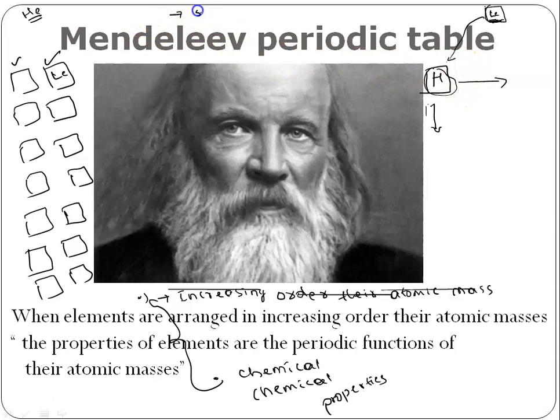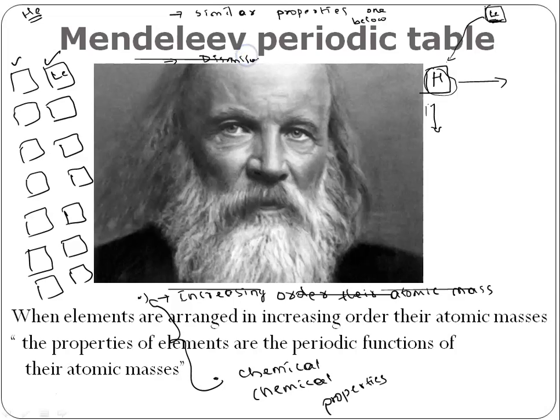Elements having similar properties, he started placing one below the other. And elements with dissimilar properties he started placing in a horizontal row.